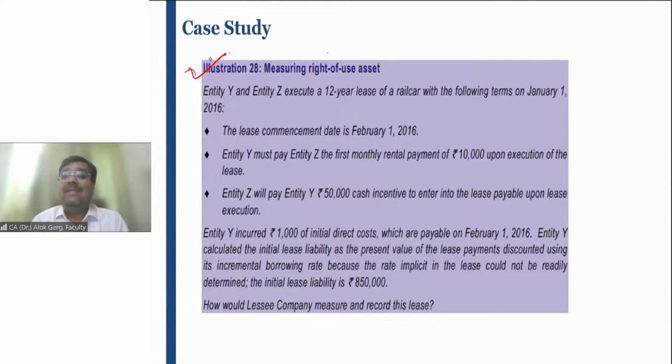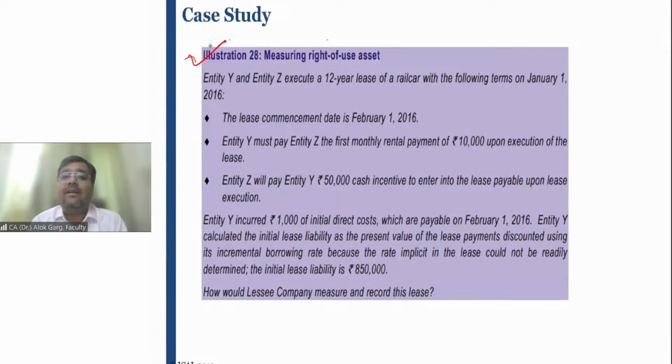Entity Y and entity Z execute a 12-year lease of a rail car with the following terms on January 1st, 2016. What are the terms? Lease commencement date. Accounting has to start from the lease commencement date. The lease commencement date is 1st February 2016.